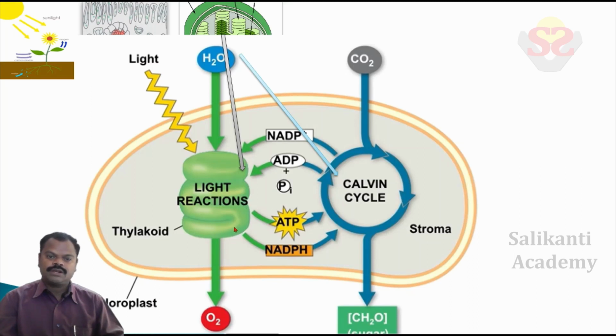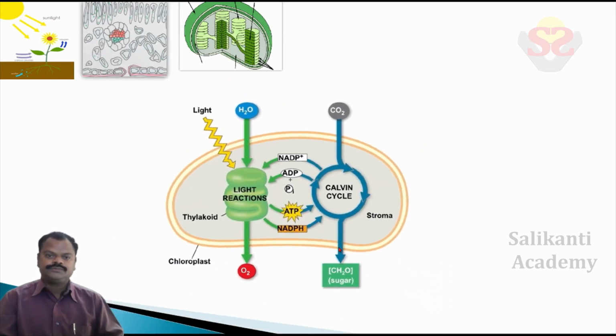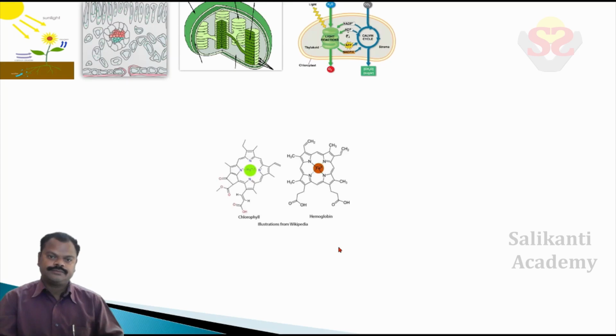After completion of the light reactions, the remaining enzymatic reactions take place in the stroma, reducing carbon dioxide and forming glucose by using ATP and NADPH as energy sources. This is the chlorophyll present in grana. Due to chlorophyll only, light energy absorption takes place in grana.